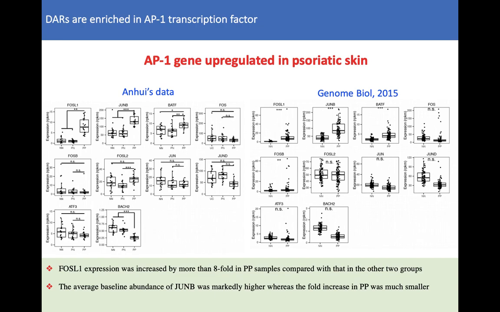In our transcriptome sequencing data, we extracted all the AP1 gene family, and we can see FROM1 expression was increased by more than 8-fold in PP samples compared with that in the other 2 groups. The average baseline abundance of gene B was markedly higher, whereas the fold change in PP was much smaller, and we observed a similar expression pattern in a public dataset. We thus selected FROM1 for further analysis.